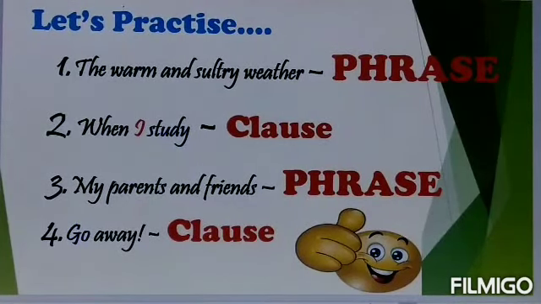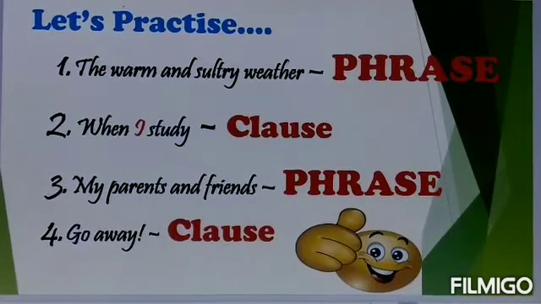It has a subject and verb combination. It is not conveying the complete sense, but it is giving you a complete thought. So it is a clause. Look at the next example. My parents and friends. What next? What happened? It is not giving you complete sense, and it also does not have any subject and verb combination. So it is a phrase.